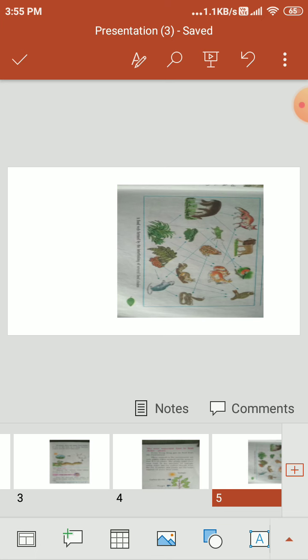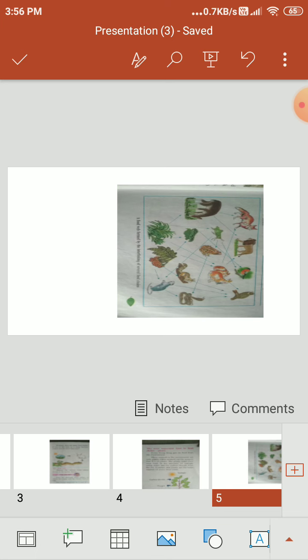Look, there is a food web, formed by the interlinking of several food chains. That is, in this there are many animals. You can see the grass, the grapes, the caterpillar, the grasshopper, the frog, the bird. They are interconnected with each other and they form a food web. A food chain is short, and a food web involves a large number of animals and plants.